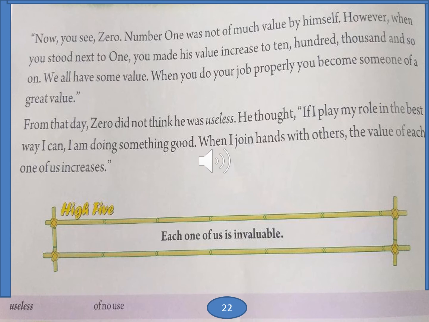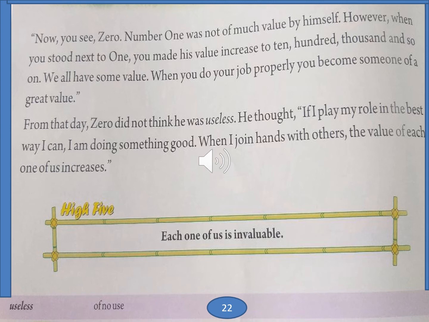So what did he realize? From that day he understood, even I can do something good. If I play my role in the best way, even I can do something good. When I join hands with others, the value of each one of us increases. So from that day, 0 understood that he was very useful.